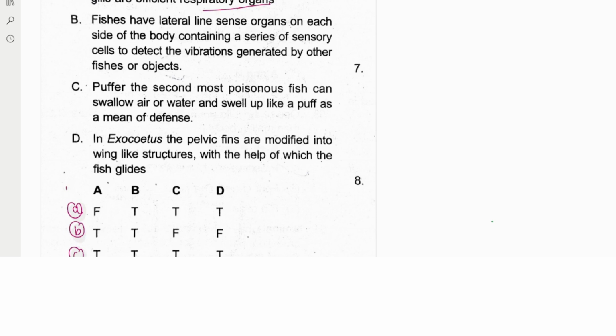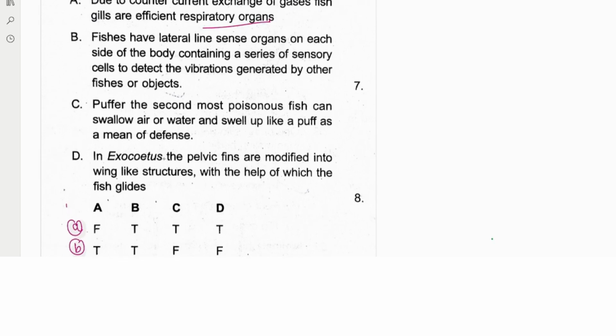The first one, as I told you, is that due to the counter current mechanism, CCM, exchange of the gases in the fish's gills, they are an efficient respiratory organ. We have seen counter current mechanism is for exchange of the gases. That is what they are doing with the help of the gills. That is true.